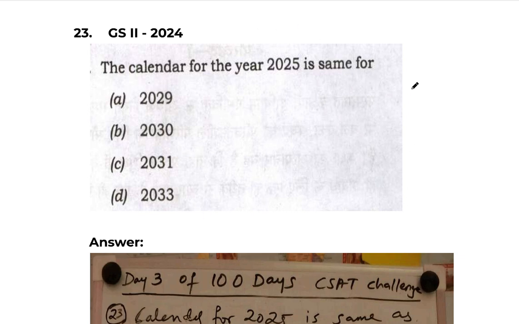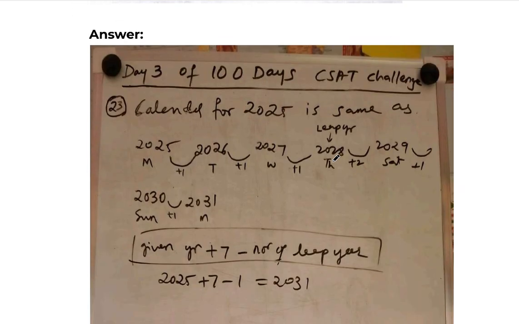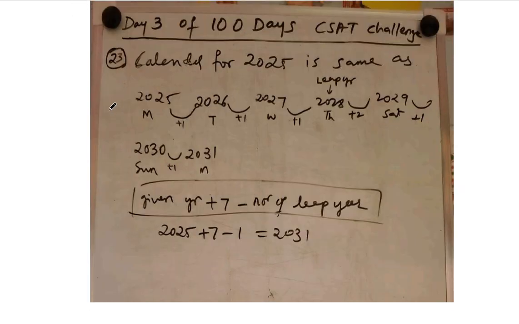See, for calendar questions, I have a simple trick here. You can calculate it in this way, like in an old traditional way, or you can use the formula also. The calendar 2025 is given here. For any calendar to be the same as that, if January 1 comes on Monday in 2025, the coinciding calendar should also have January 1 on Monday. That is when we say both the calendars are same, right?